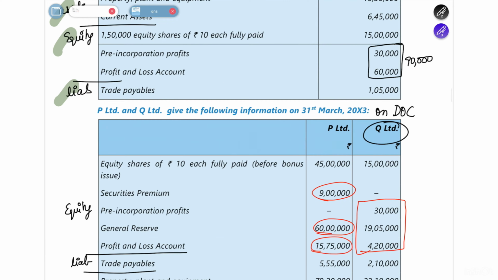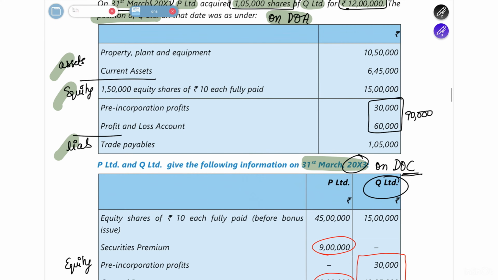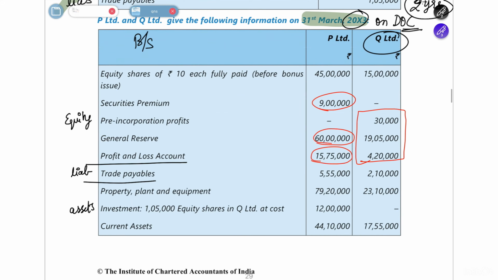Then they are saying on 31st March 2003. That means they acquired it in 2001, and they are showing the balance as on 2003, which means the date of consolidation is after 2 years. On the date of consolidation, again they have given you a balance sheet extract where you again have your equity, liabilities and assets as well.